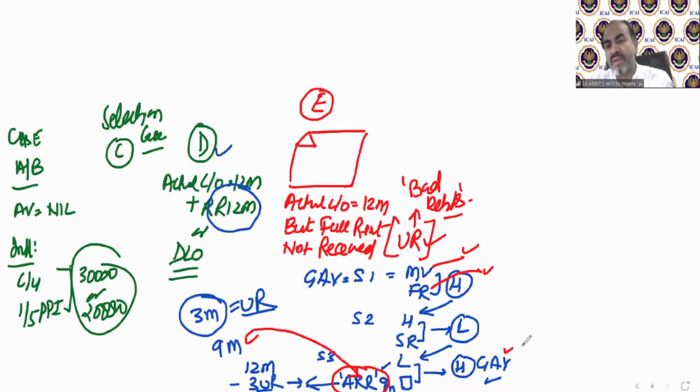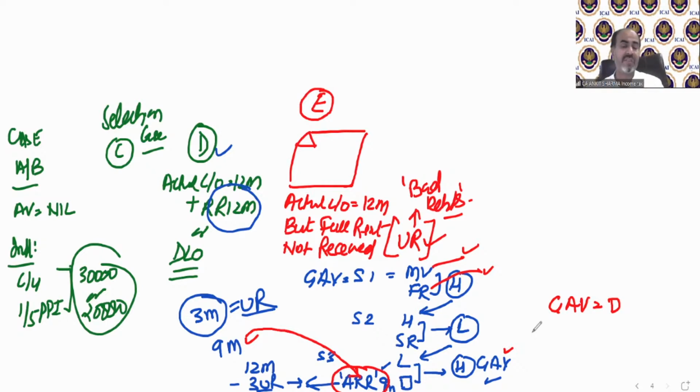So whatever your GAV is, that is now our GAV, and the balance solution will be the same as per case number D. There is no difference. We need to deduct the municipal taxes paid by owner, then annual value, then 30%, and then interest with no limit. Whatever amount of interest comes, you can deduct out of the annual value. So technically, the difference between D and E is nothing. When case D comes, because the full rent is received, we take the 12-month rent value in the actual rent received column. And in case E, because my formula is actual rent received, you automatically take the 9 months value, so the GAV will arrive.